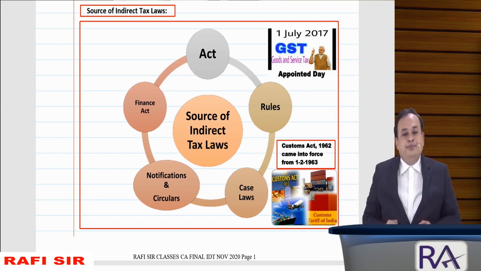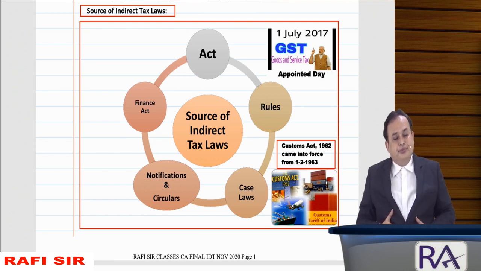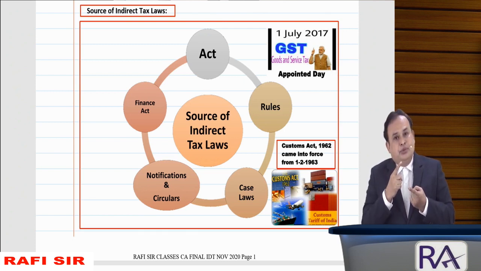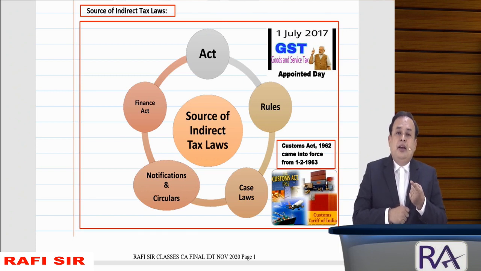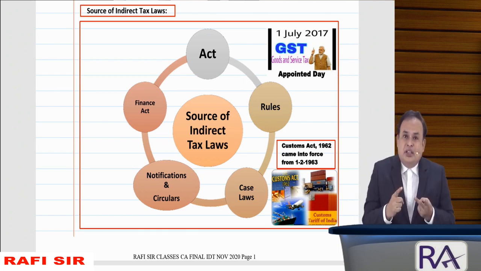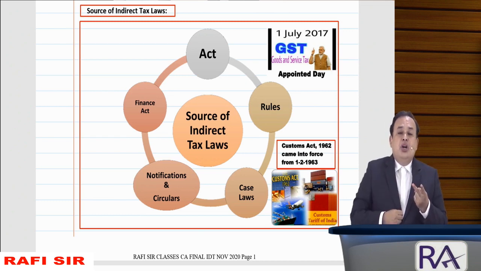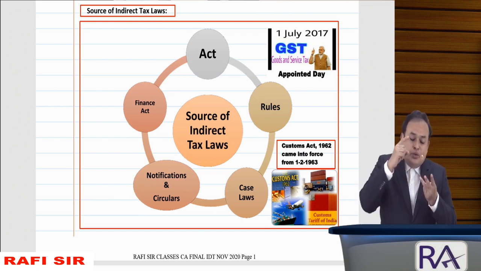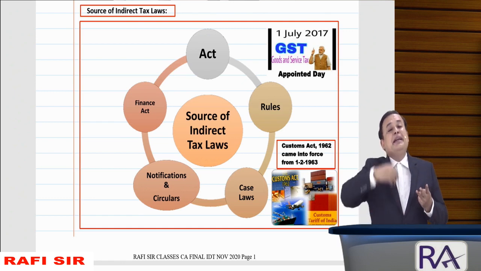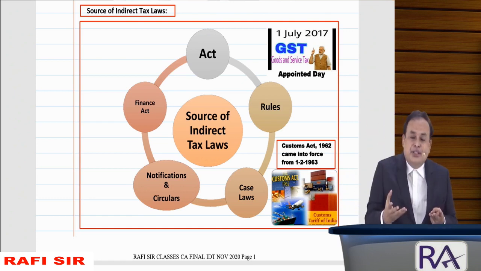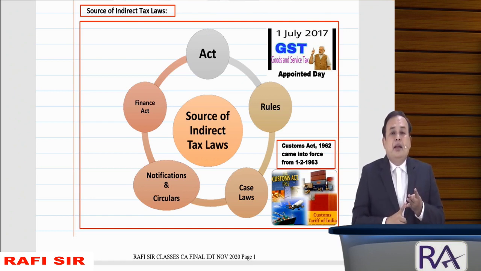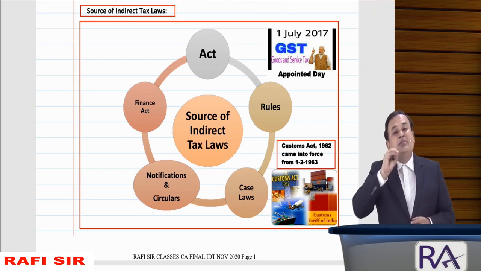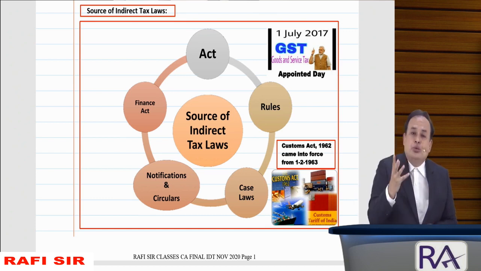For your kind consideration, the GST Acts, namely Central Goods and Services Tax Act 2017, State Goods and Services Tax Act 2017, Union Territory Goods and Services Tax Act 2017, Integrated Goods and Services Tax Act 2017, GST Compensation Cess Act 2017, Customs Act 1962.